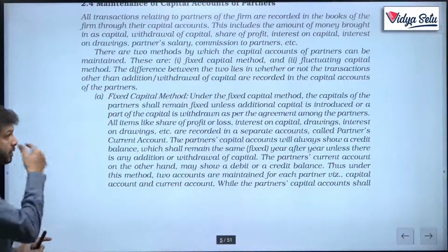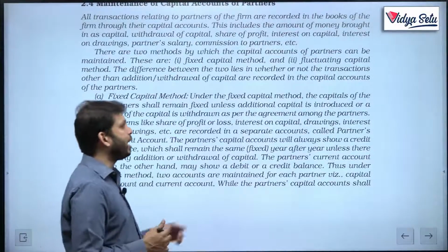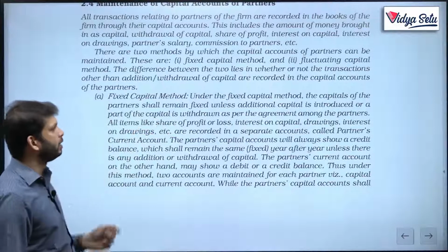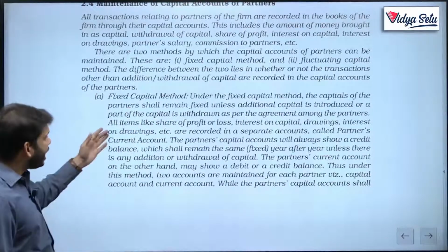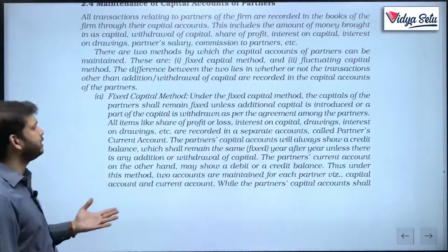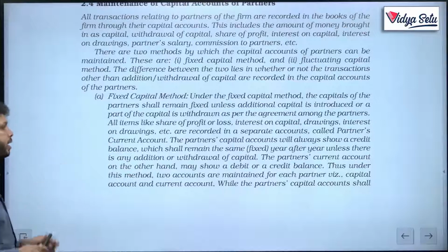Okay. Now let's study the fixed capital. Under fixed capital method, the capitals of the partners remain fixed unless additional capital is introduced or a part of capital is withdrawn as per the agreement among the partners. All items like share of profits, interest on capitals, drawings, interest on drawings, etc., are recorded in a separate account called partners current account.